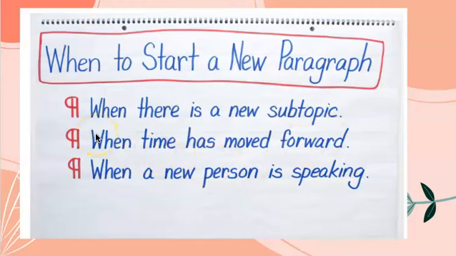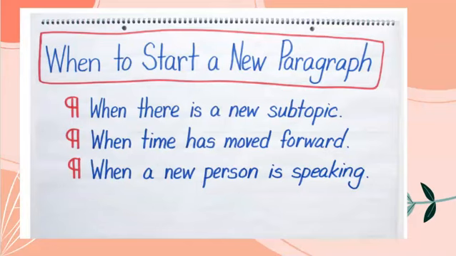And then we start another paragraph when the time has moved forward. For this one, I want you to look out for words like after, later, two days later, a week later. If you spot any of those words in your narrative, that means you need to start a new paragraph. And the third situation is when a new speaker comes along. For example, there is a dialogue between two characters. Whenever a new character or the next person starts speaking, that means you need to start a new paragraph.